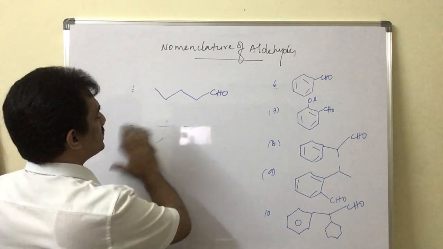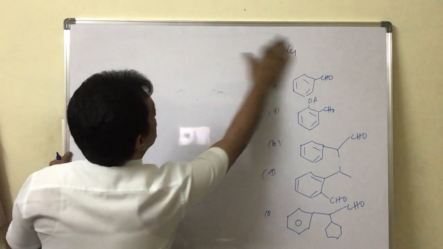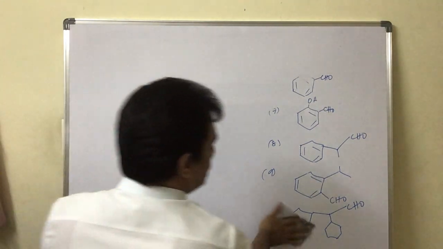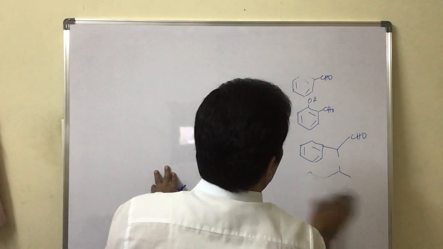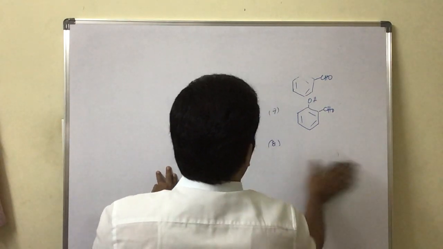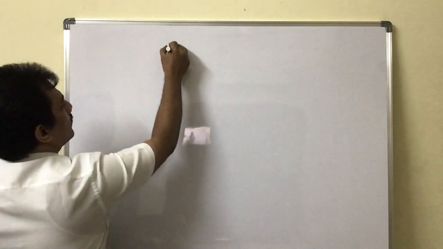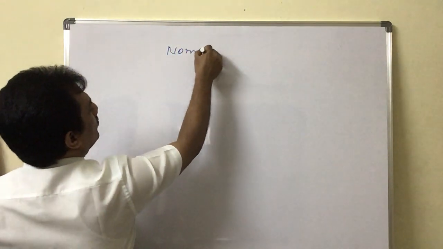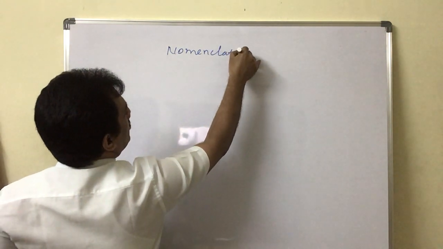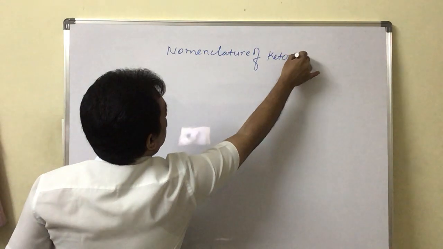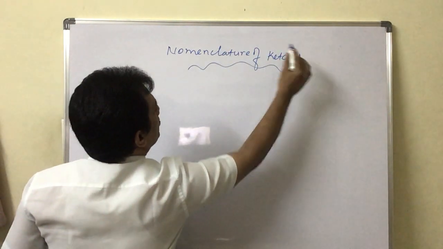And now let us consider the naming of the second part of the carbonyl group. That is, the second part is nothing but ketones. In ketones, how to give the names in the common system and in the IUPAC system. Let us consider the nomenclature of ketones.